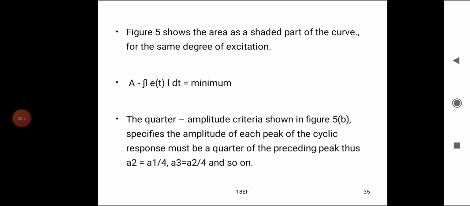The quarter amplitude criterion shown in figure 5b specifies the amplitudes of each peak of the cycle. The response must be a quarter of the preceding peak. Thus, A2 equals A1 divided by 4, A3 equals A2 divided by 4, and so on.